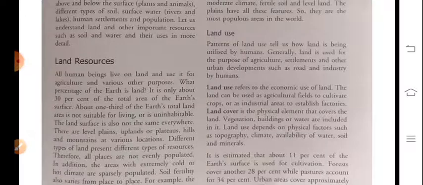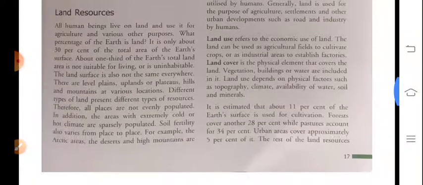The land surface is also not the same everywhere, and there are level plains, uplands or plateaus, hills and mountains at various locations. Different types of land present different types of resources, and it is not correct that all lands present the same resources. There is variation, and all places are not evenly populated. Some places are low populated and some places more populated.